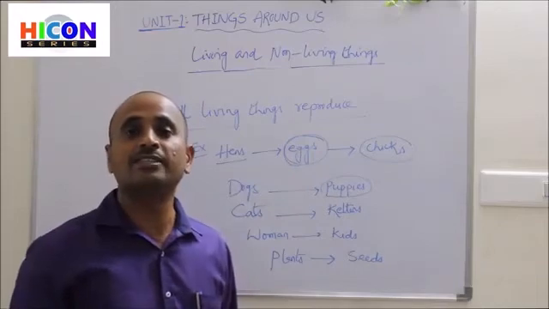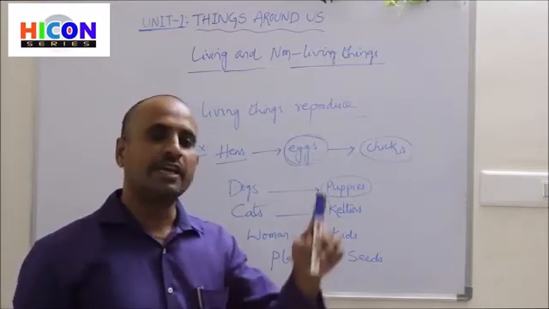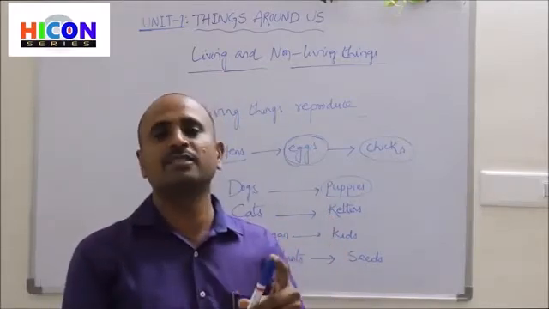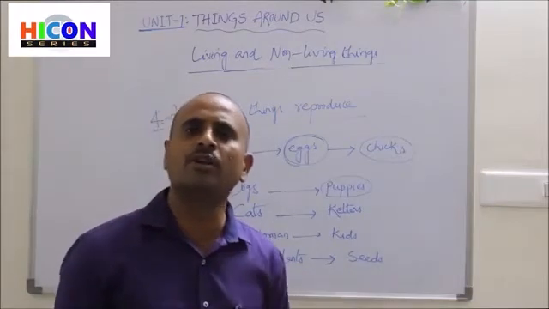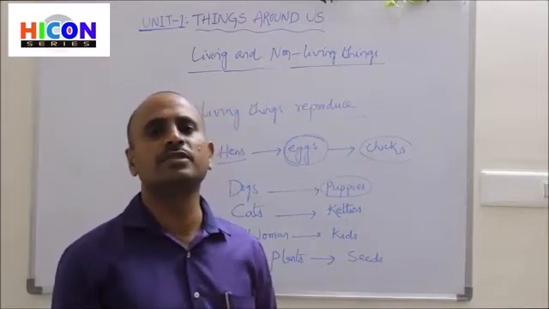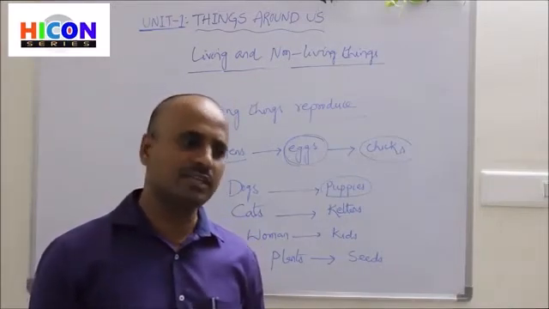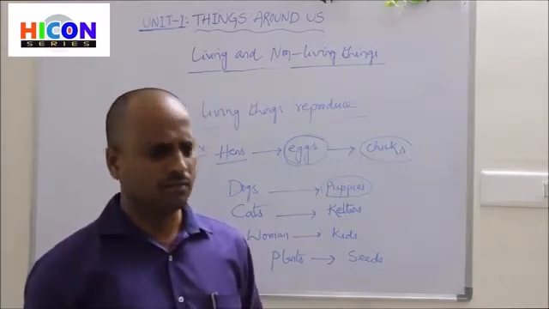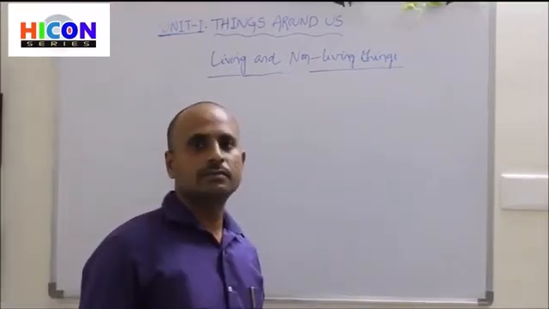Whereas non-living things do not reproduce. That means a pen does not produce its new one. The pen does not produce a small pen. In the same way, a book does not produce its new one, because a book is a non-living thing. In the same way, a TV does not produce its new one, because a TV is a non-living thing.